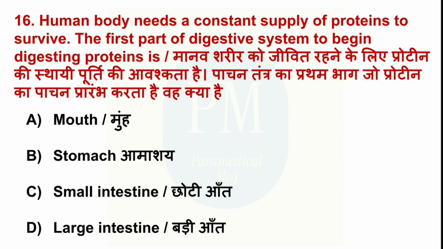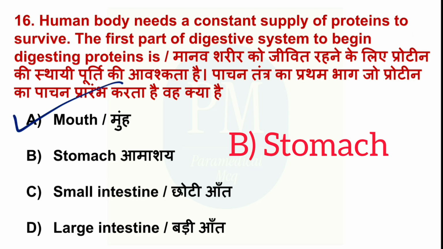The human body needs a constant supply of proteins to survive. The first part of the digestive system to begin digesting proteins is option A, mouth, option B, stomach, option C, small intestine, option D, large intestine. The correct option is option A, mouth.